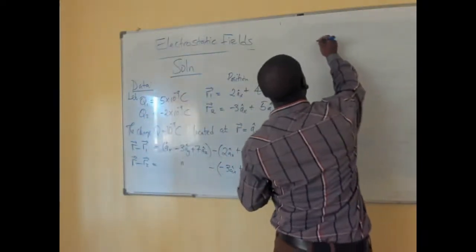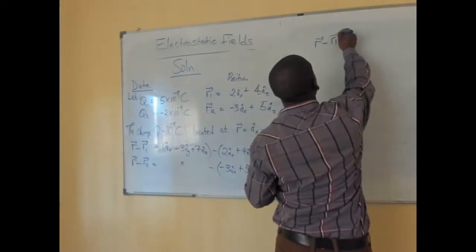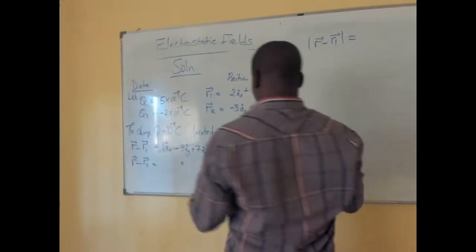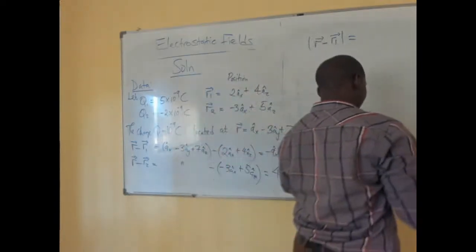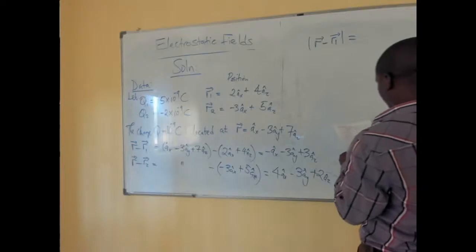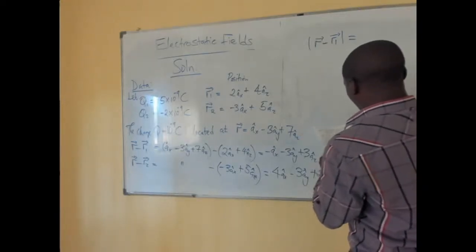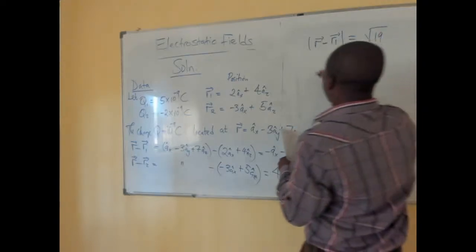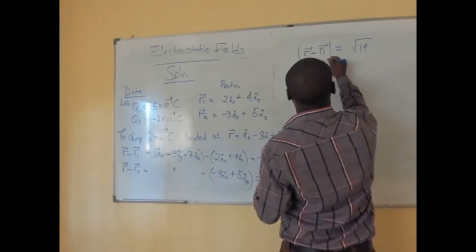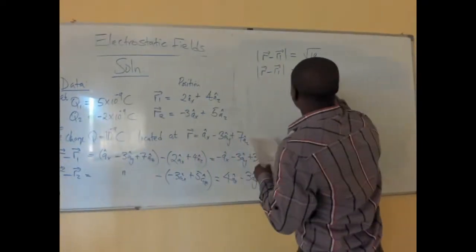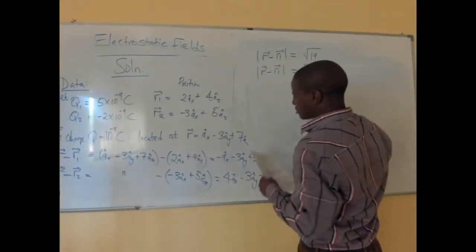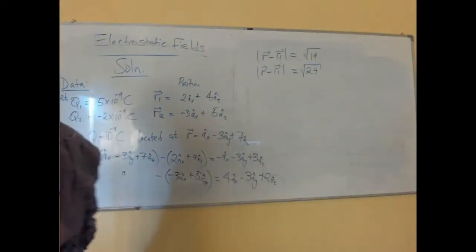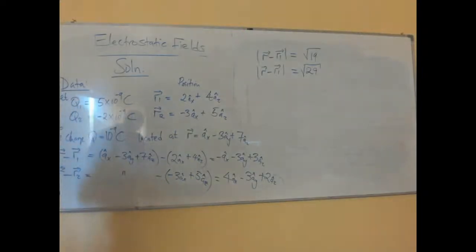The magnitude of R minus R1 must be equal to the square root of 19, because we have to add the squares, which is equal to 19. Then the magnitude of R minus R2 must be equal to the square root of 29. When you do the calculations from here, when you square both and then take the square root, what you get is actually the square root of 29.